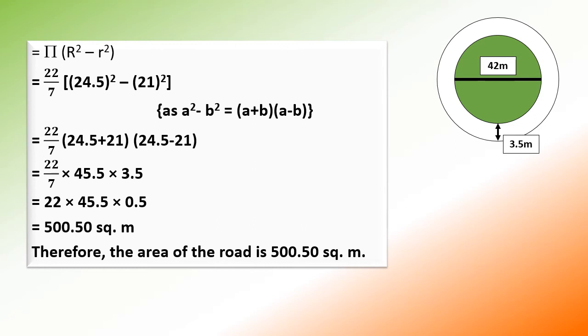And what is the answer when we multiply these three numbers? It is equal to 500.50 square meters. We will always write area in square meters. Therefore, the area of the road is 500.50 square meters.